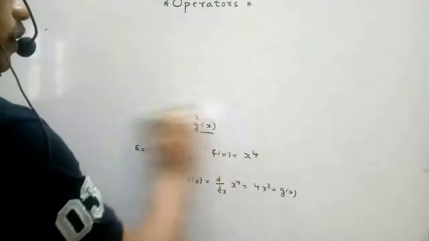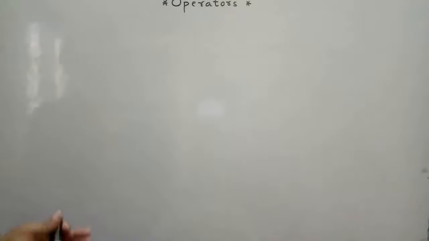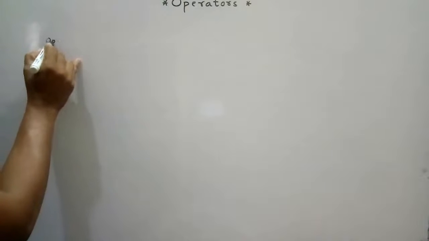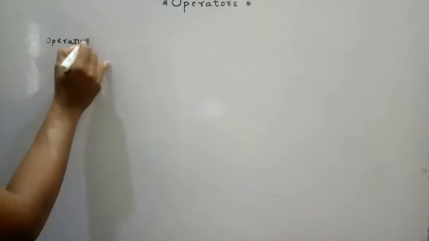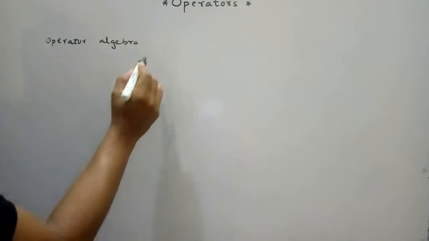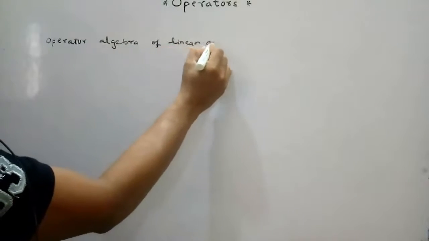Next we are moving to operator algebra of linear operators.